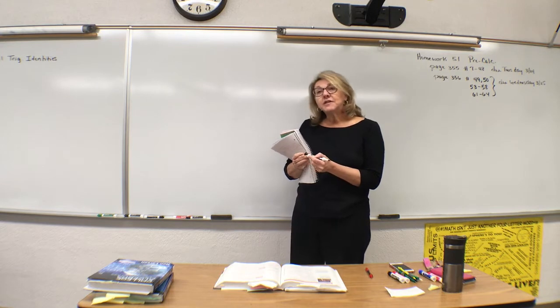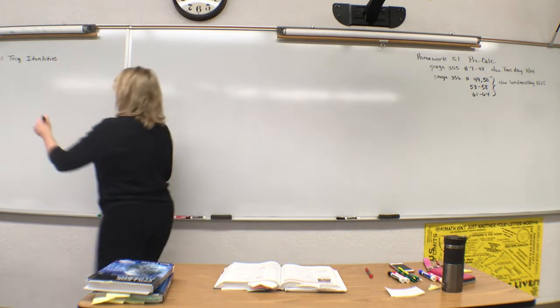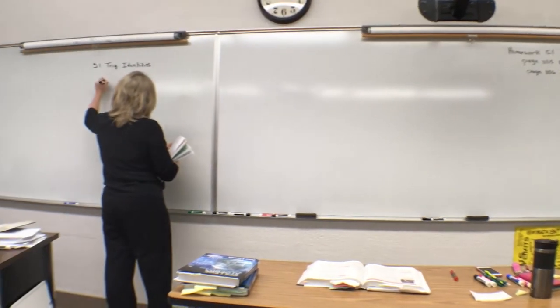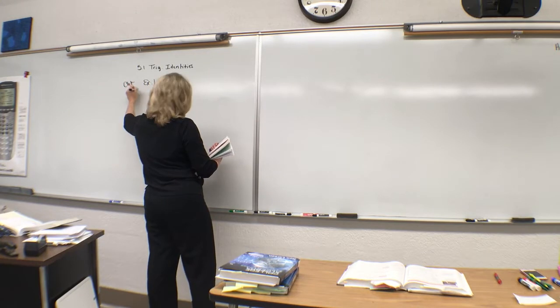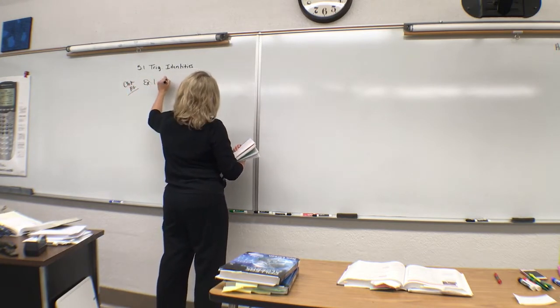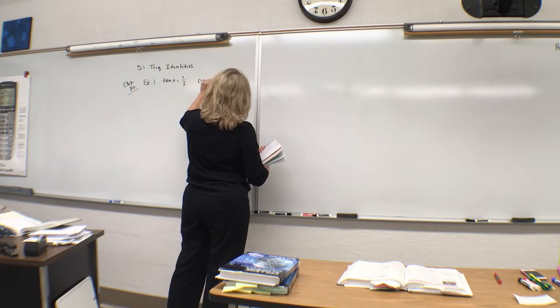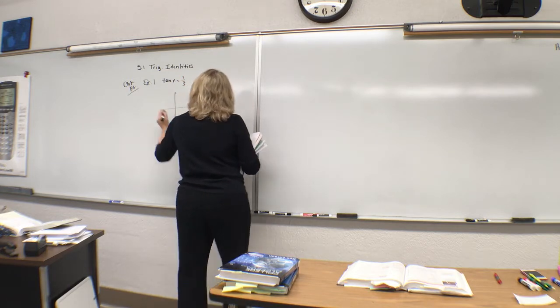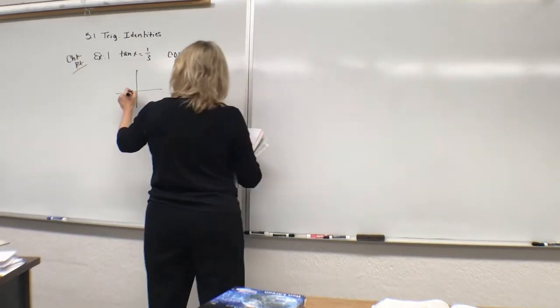Okay, so taking a look at the checkpoint for example 1, this is us just using our trig definitions, our identities. This one had to do with a tan example. So example 1 checkpoint, tan of x is 1/3, and cosine is negative. Now we know for a fact that tan is going to be positive and cosine is going to be negative in quad 3.